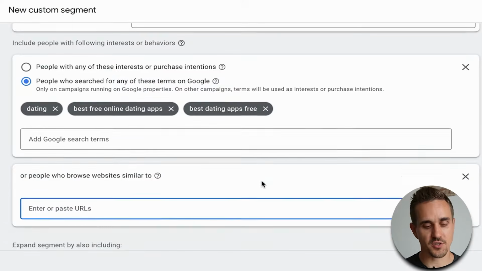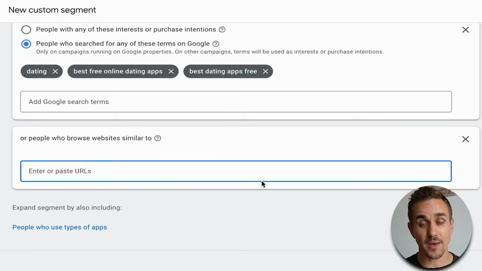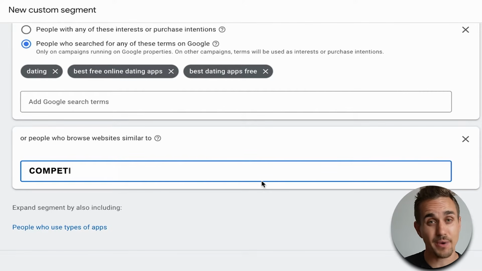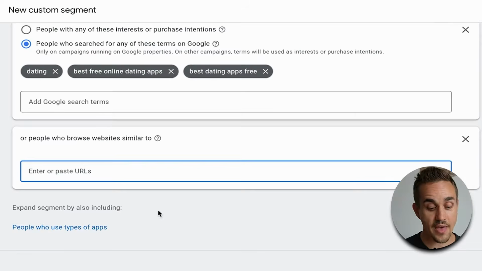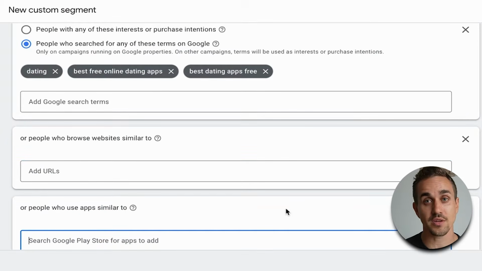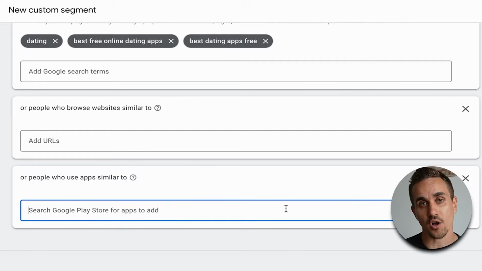Now, two other options you've got here is you could do people who browse certain types of websites. So here you could just drop competitors' websites or industry websites, and you could target people that go to those sites. And the last one here is actually just specific apps. So you can even just target apps that people would use on the Google Play Store.